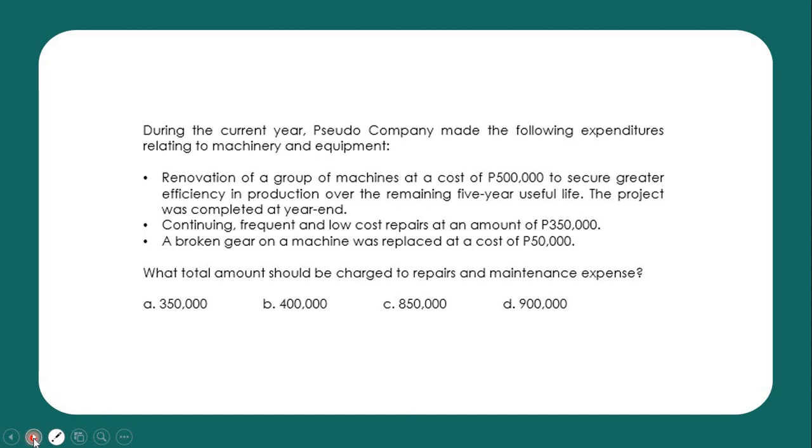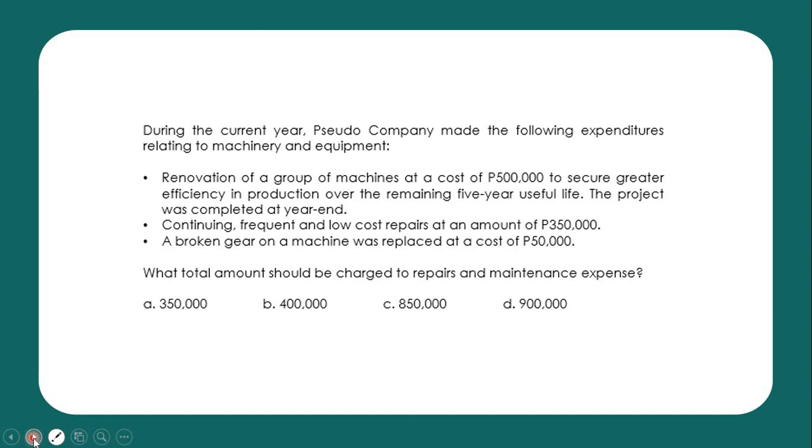That is, of course, capitalized because its purpose is to secure or increase the efficiency in production. So that is for betterment, so that is capitalized. Second, continuing frequent and low-cost repairs. This is a regular repair, so this shall be expensed. So included in our repairs and maintenance expense is the 350,000.